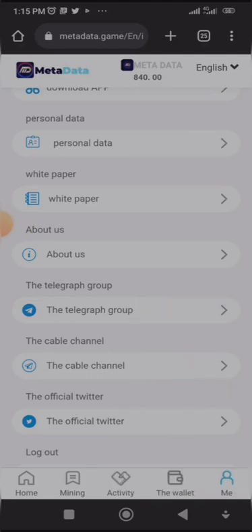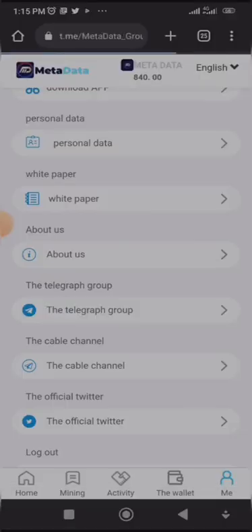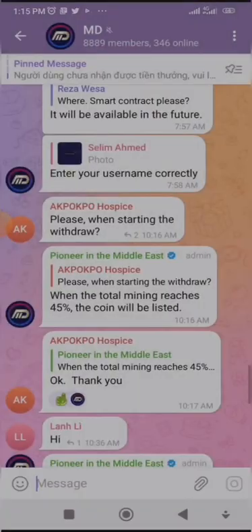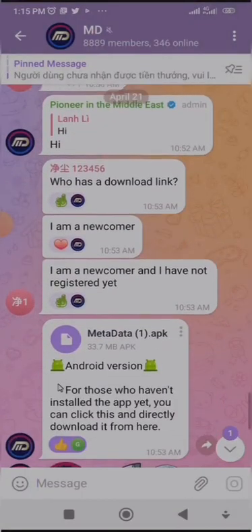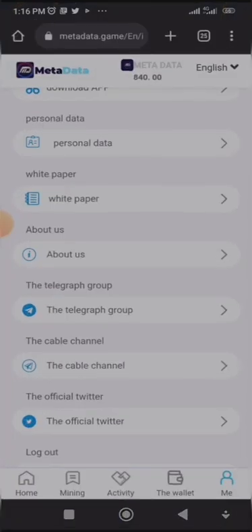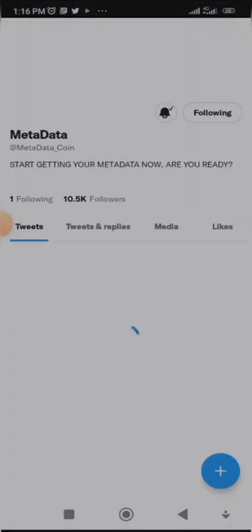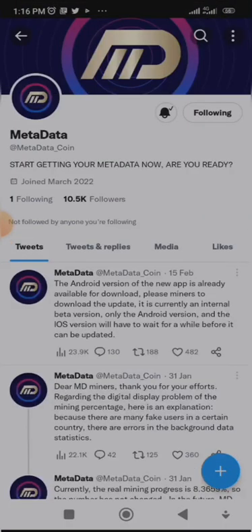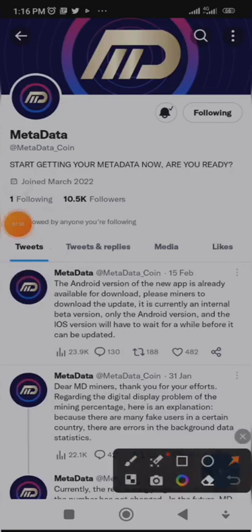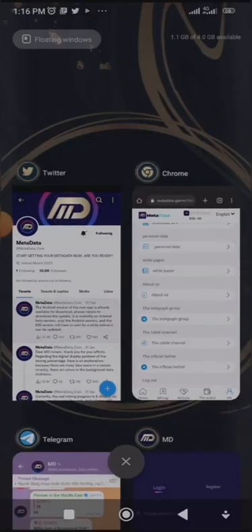Here I can follow the official Twitter page. So let me click on the Telegram channel and see. Now it has brought me to their Telegram page. If I go back to the web version and click on Twitter, it will bring me to their Twitter page. I'm already following them on Twitter, as you can see here. It is always good to follow any of these apps we are mining, so you can get current updates and don't get false information. Now let's go back to the app.